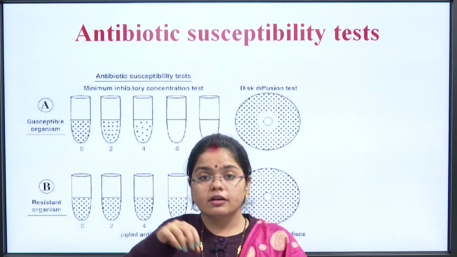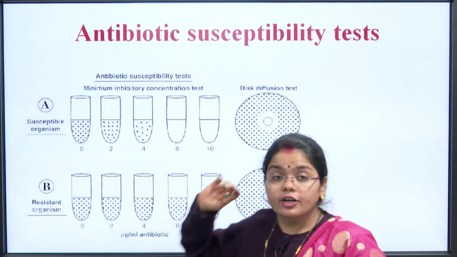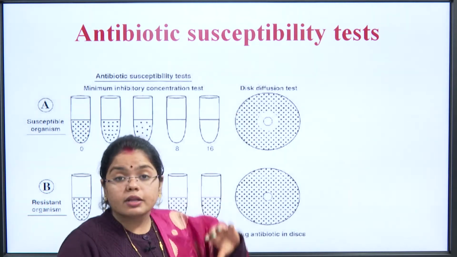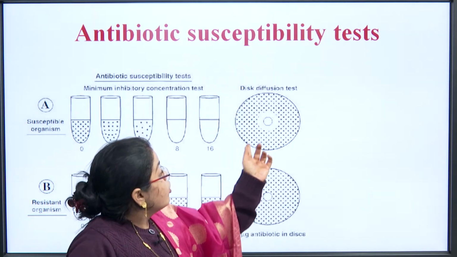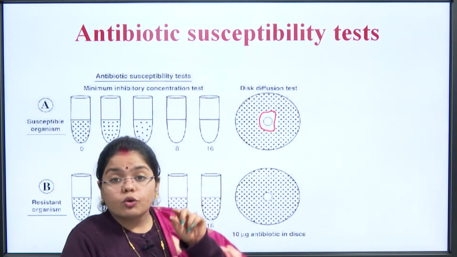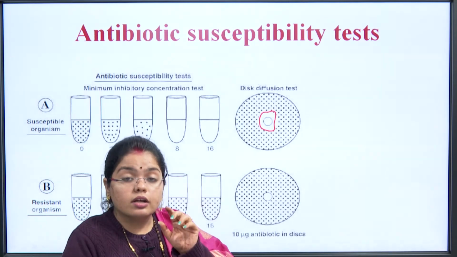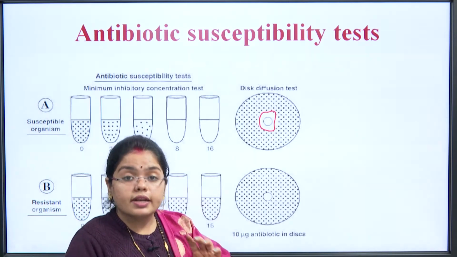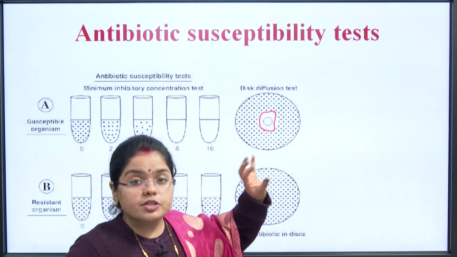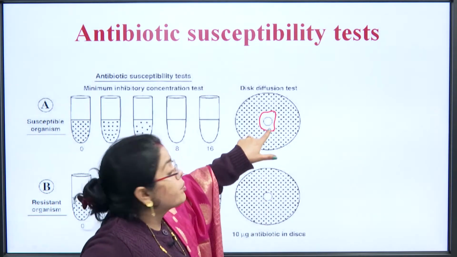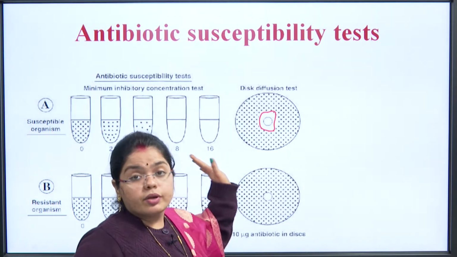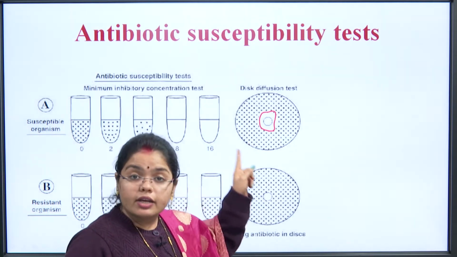We have made a hole into the culture media. We have placed that antimicrobial agent into it, and the microorganisms, you can see in this area, the growth is not there. The number of cells of the microorganisms is less. It is a representation. The slide or the plate does not look like this, but it is a representation. How will you understand? The cells are not present here. They have moved out of it. So in this case, the organism is susceptible to that given antibiotic.